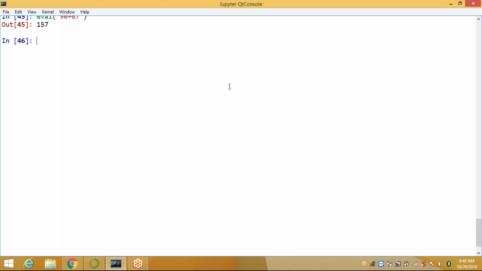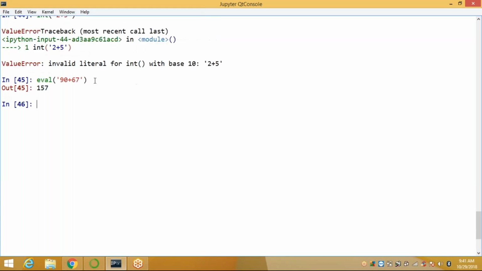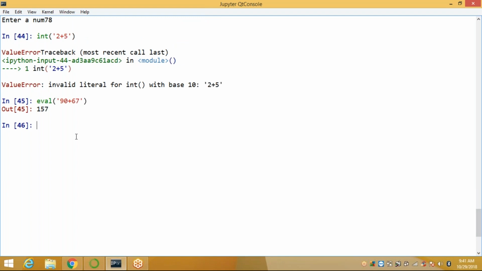Sir, I'm a bit confused related to concatenation because for numbers, if we use plus sign for concatenation and using eval function, it is ultimately giving us the addition value. Right. But the same thing happens when you are using int. Int or float, you will get an error. So when you want to add the two values inside a function, you can use the evaluate method or evaluate function. Okay, then how do we use string concatenation?